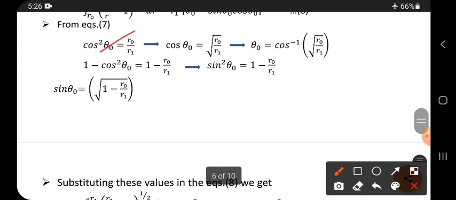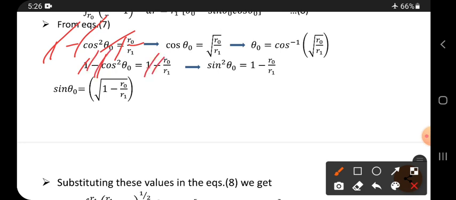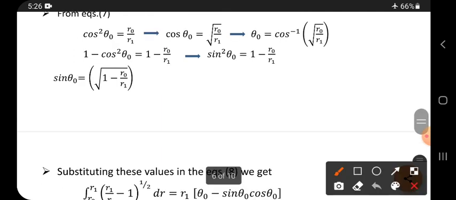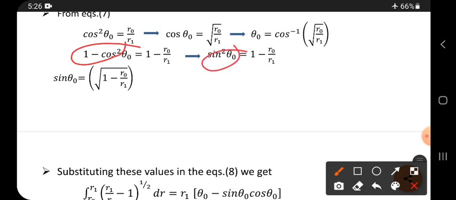Next, take this equation and do minus 1 on this side and minus 1 on that side. So 1 minus here and 1 minus on both sides. Then what happens? 1 minus cos square theta naught becomes sin square theta naught. That means 1 minus cos square is sin square theta. That is the meaning of this. And from this, keep sin theta on this side only and bring the square to that side, it becomes under root. So this is the second thing.